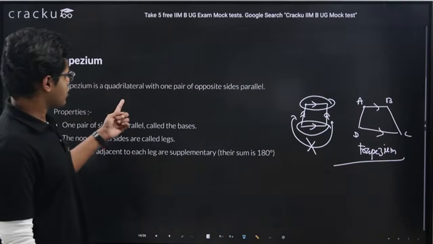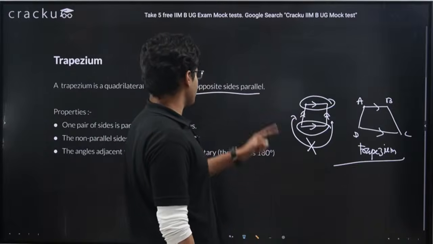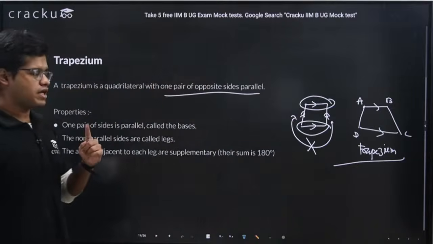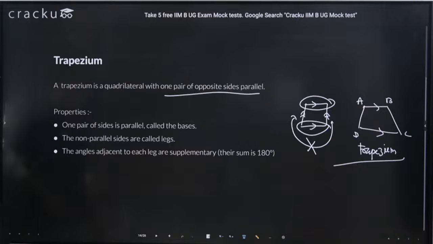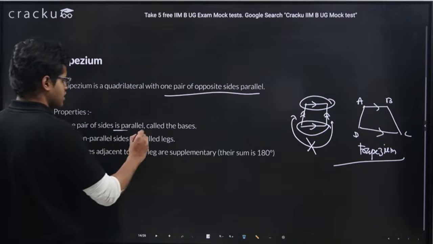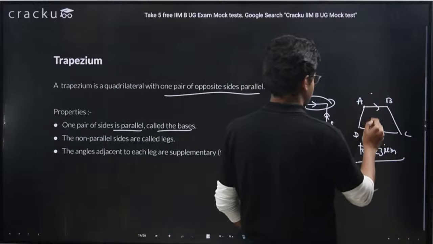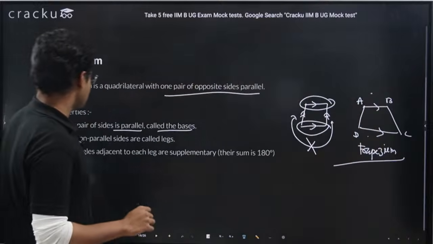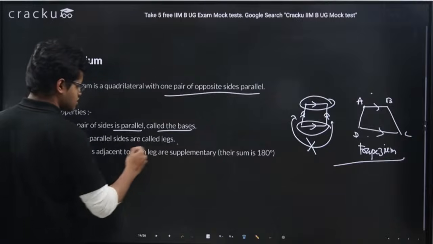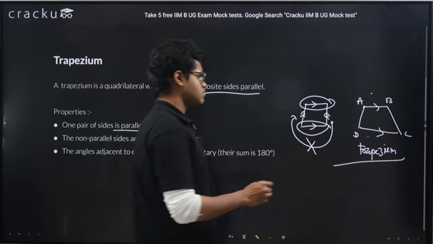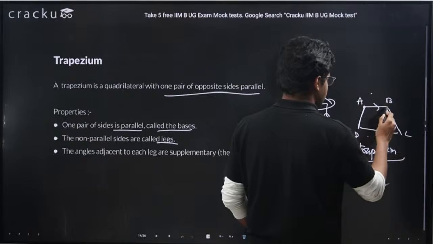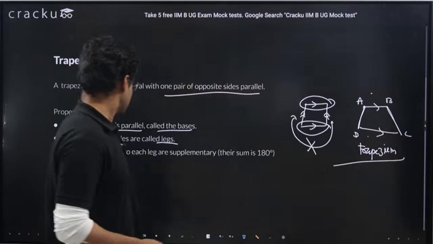Right? Trapezium is a quadrilateral whose one pair of opposite sides are parallel. Remember, only one pair. What are the properties? One pair of sides is parallel. This is called the base, right? This is base and base. The non-parallel sides are called legs. So the non-parallel sides, which means AD and BC, they are legs.